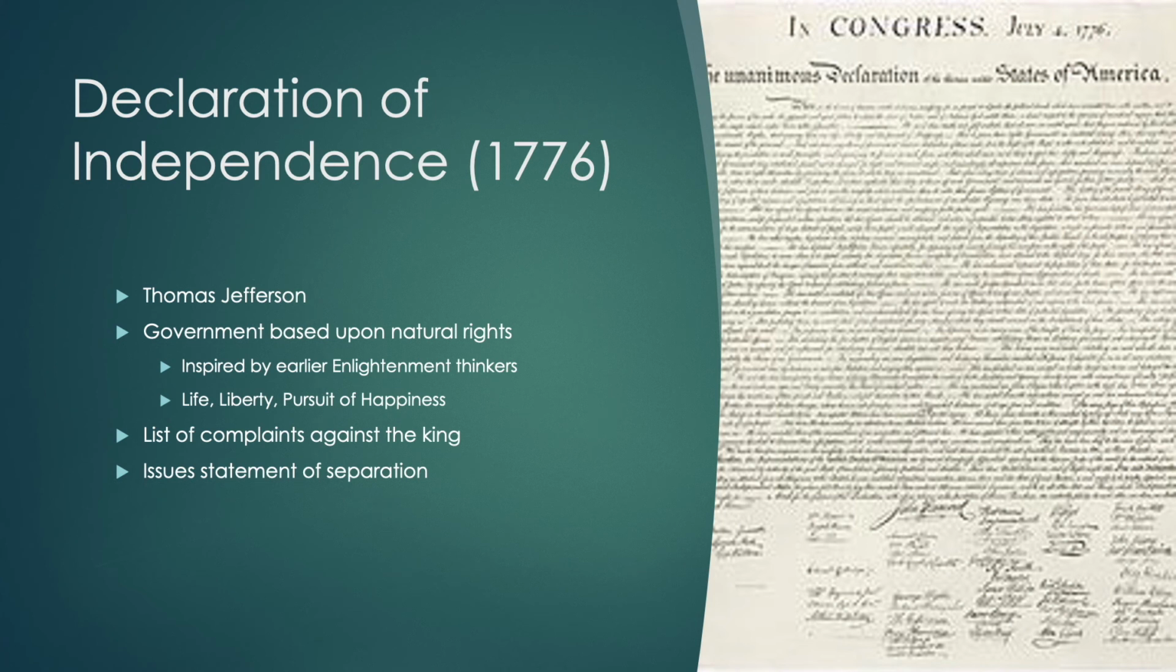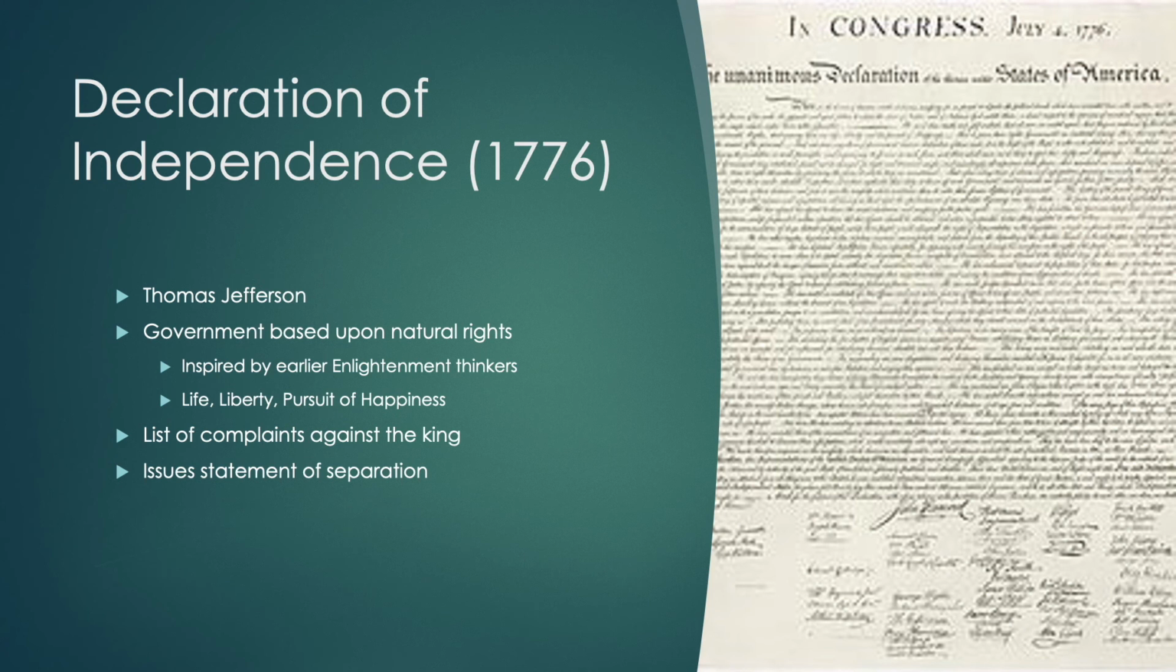Thomas Jefferson was influenced by earlier Enlightenment thinkers, people like John Locke, and we can see that with his claim that all individuals are endowed with certain unalienable rights, and he says they are life, liberty, and the pursuit of happiness. Sounds very similar to life, liberty, and the pursuit of property that had been written years earlier.